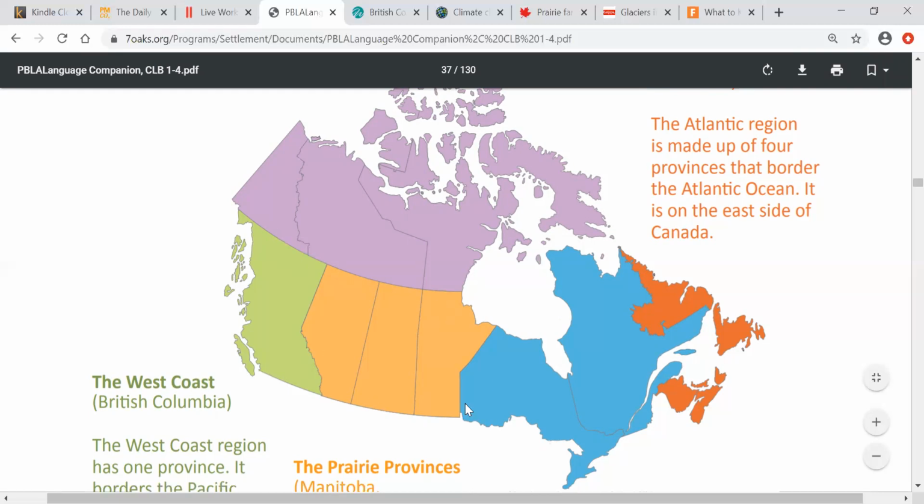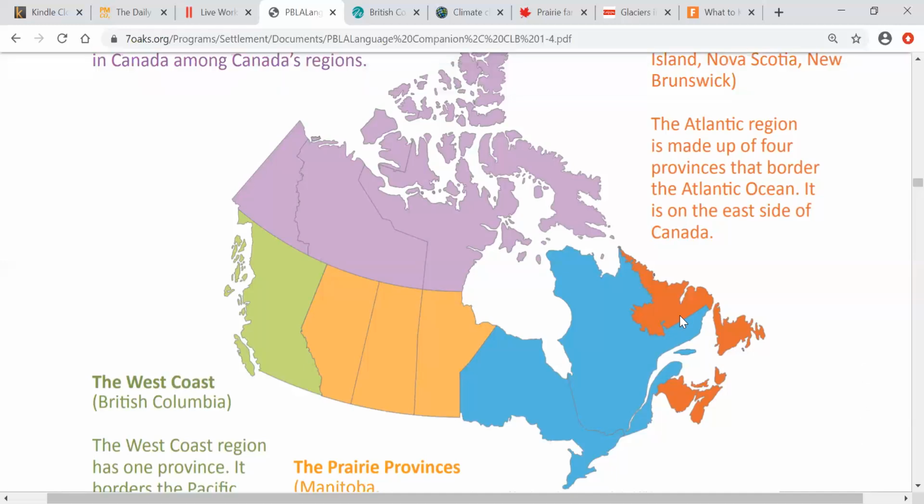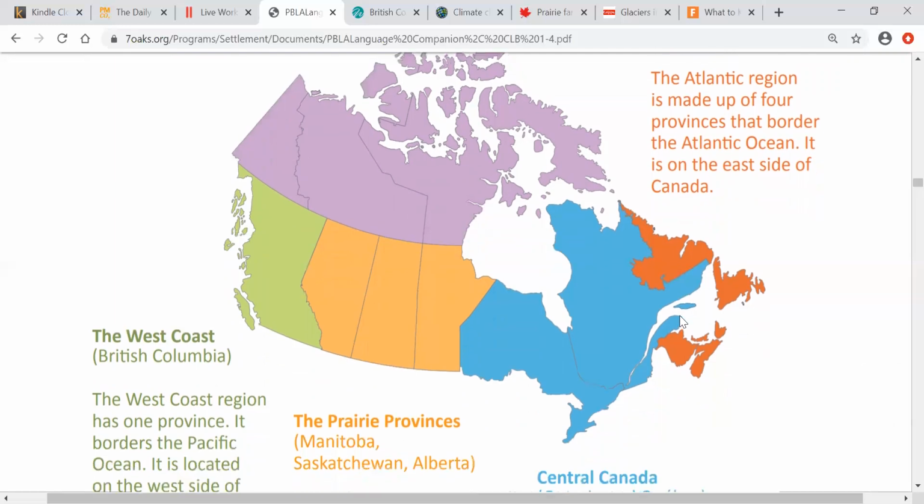And there are, for example, a region here with 3 provinces. We have a region here with 2 provinces. We have a region here to the east, and we have a region to the west. So how many regions does Canada have? 1, 2, 3, 4, 5 regions. We need to know about the 5 regions of Canada.